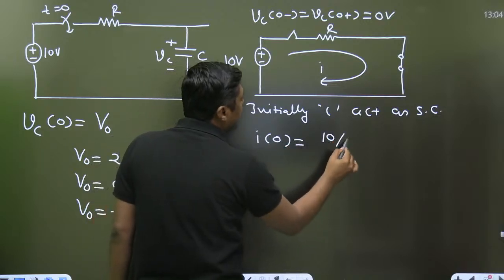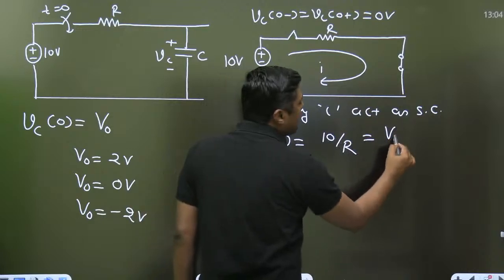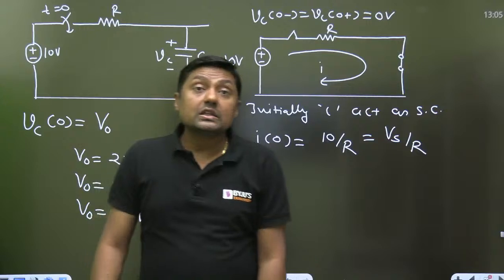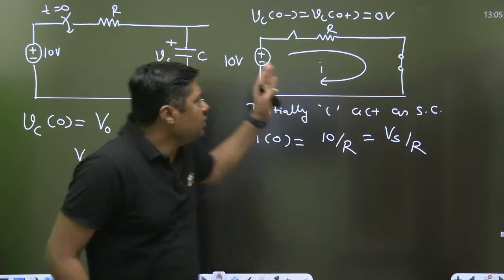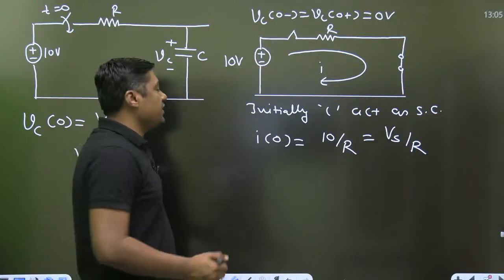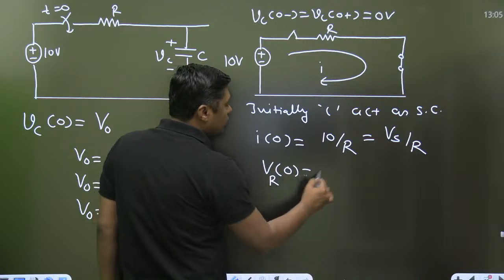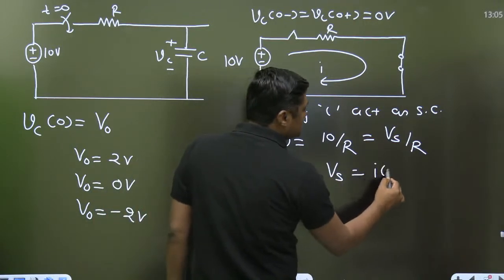That is nothing but 10 by R, 10 volt by R, or applied voltage divided by R. I am giving you the general formula. Third thing, what will be the voltage across the resistor? The complete voltage will come across the resistor. Finished. What is the initial voltage across the resistor? Vs. That is nothing but I into R.